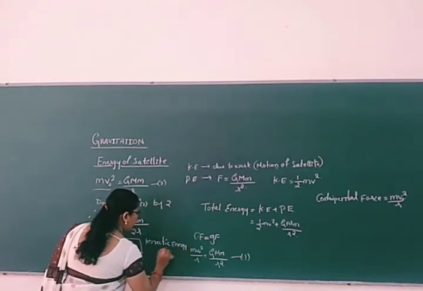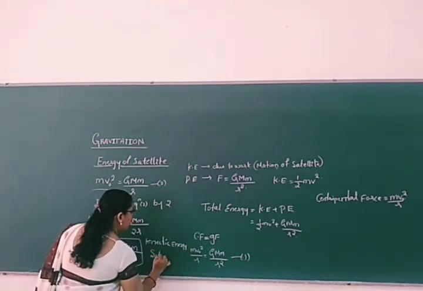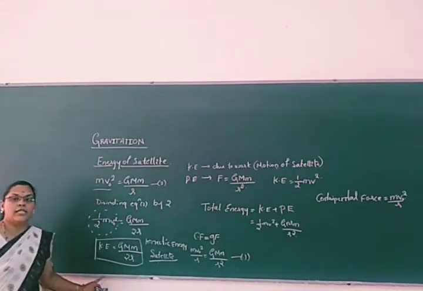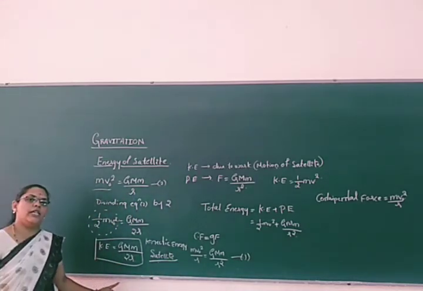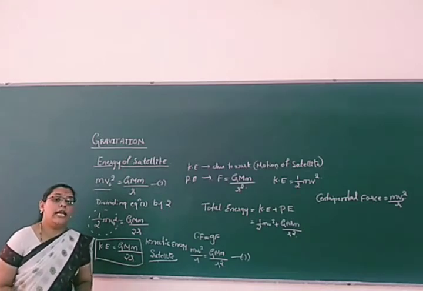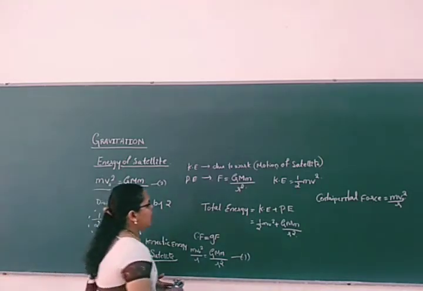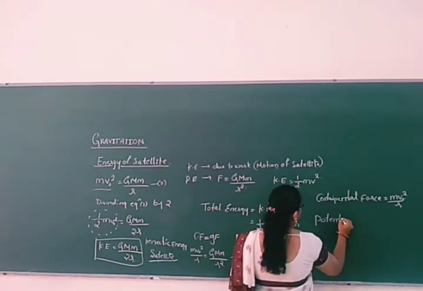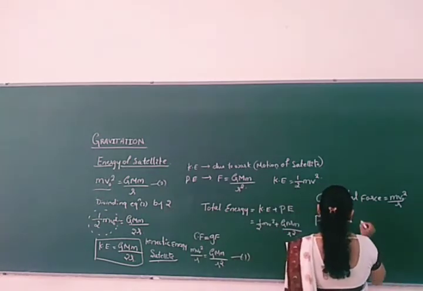Now we got the kinetic energy of the satellite. Now we will move towards what will be the potential energy of the satellite. Once we get the potential energy, we can find the total energy of the satellite. Now what will be the potential energy here? Directly you can go to the previous classes.